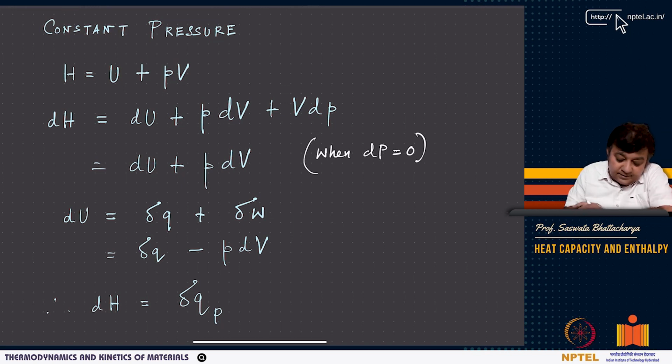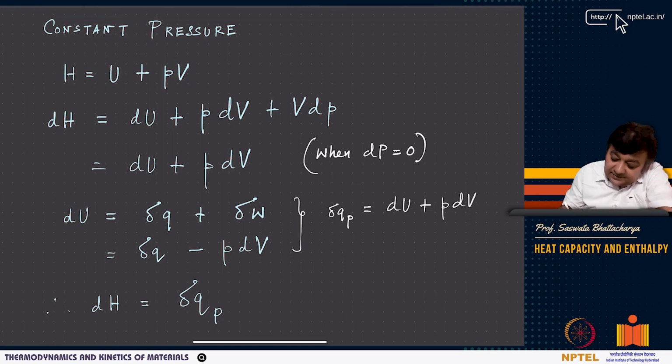So you see now, dU is equal to delta Q plus delta W, which is delta Q minus PdV, and as you can see, dH is dU plus PdV. So from here you can write delta QP equals dU plus PdV.